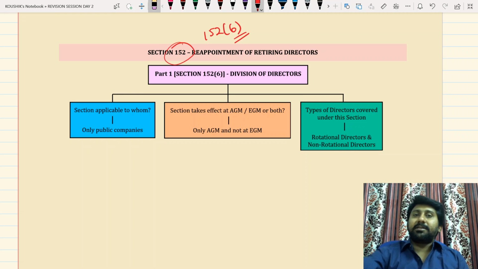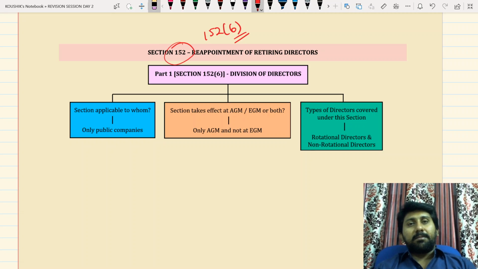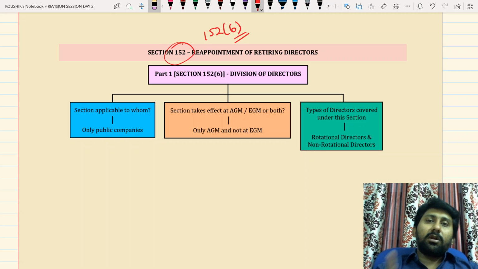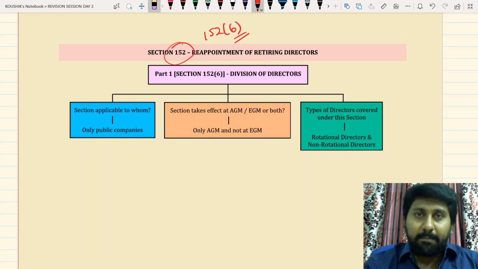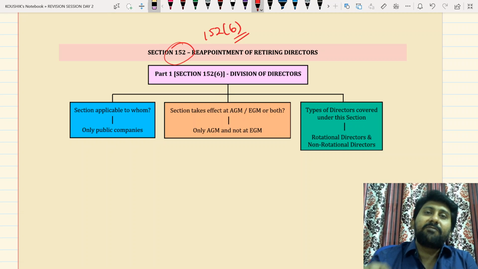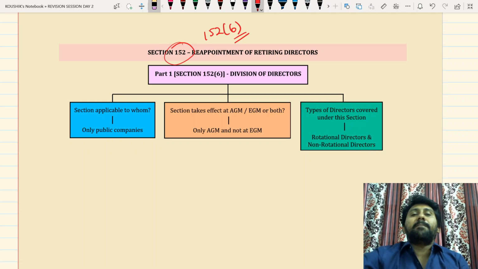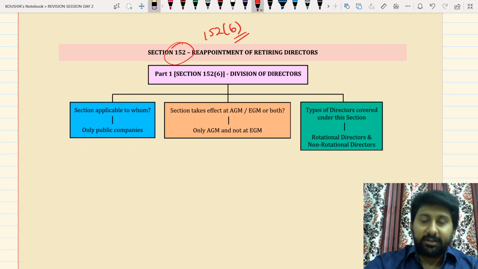Just now we completed section 160. 160 is applicable for a person who is not already a director of a company. If you are already a director of a company, will 160 apply, or 152.6? 152.6 applies to directors, 160 applies to non-directors.